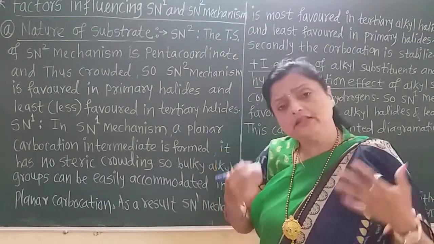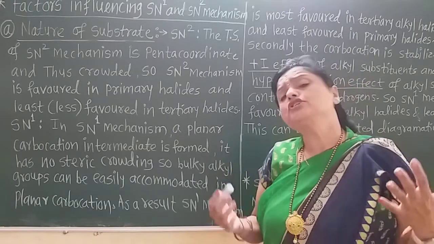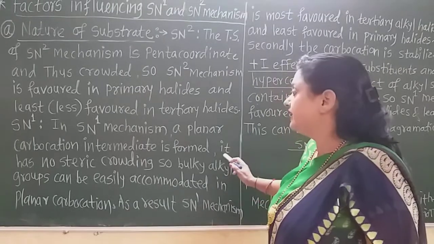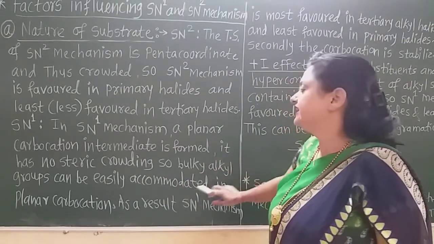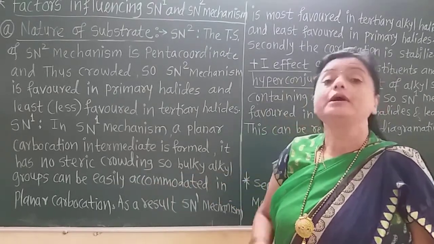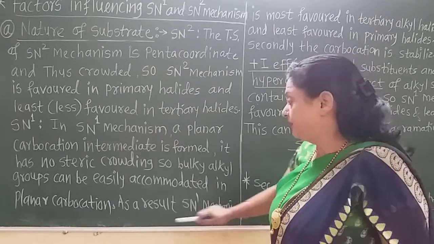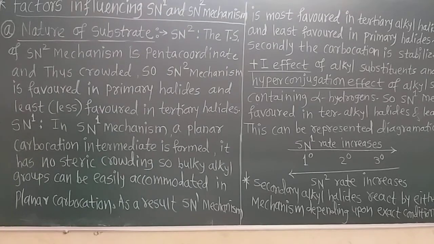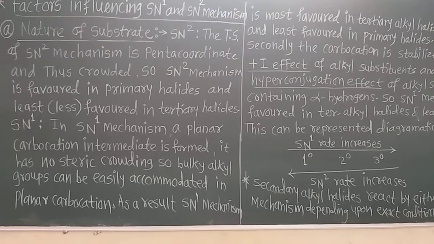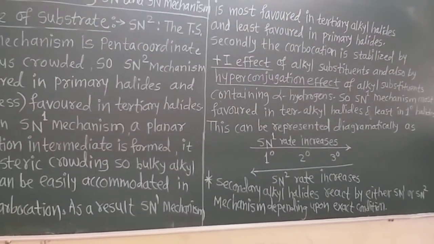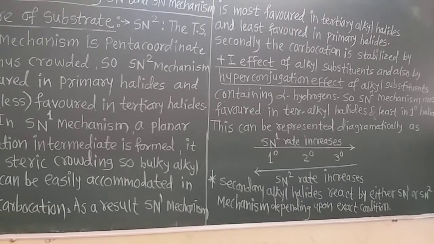So there are bulkier alkyl groups, but there is no question of crowding, because the carbocation is planar, and therefore it has no steric crowding. So bulkier alkyl groups can be easily accommodated in the planar carbocation. And as a result, the SN1 mechanism is favored by the tertiary alkyl halides. Remember, students, the SN1 mechanism is favored by tertiary alkyl halides rather than primary alkyl halides.